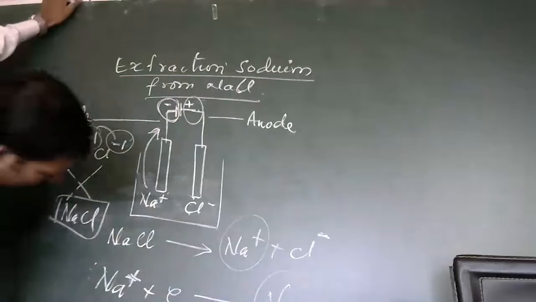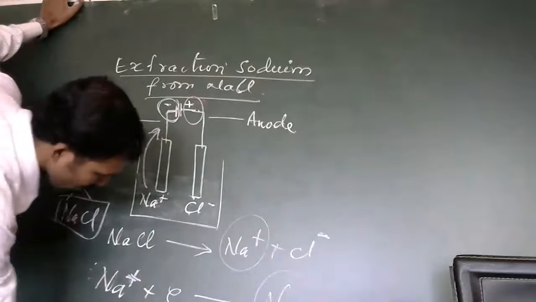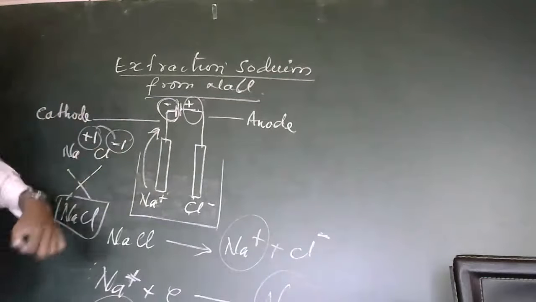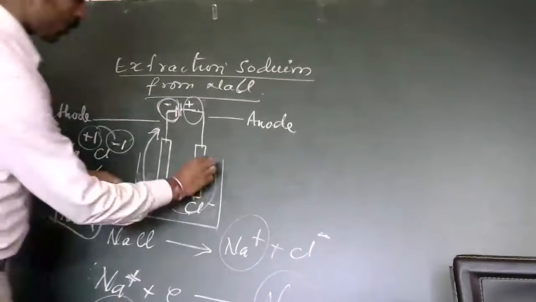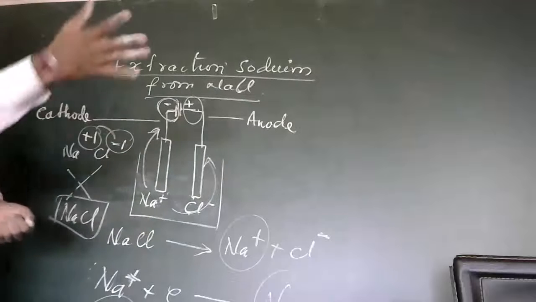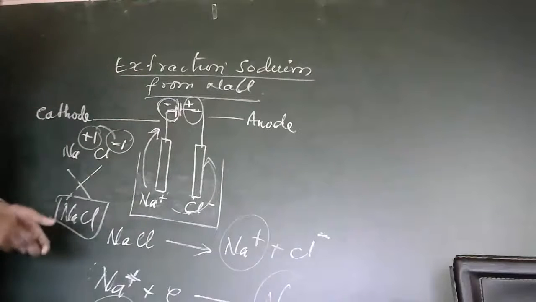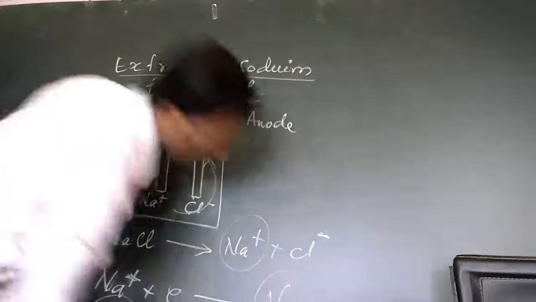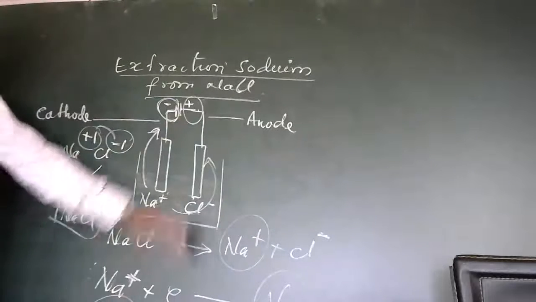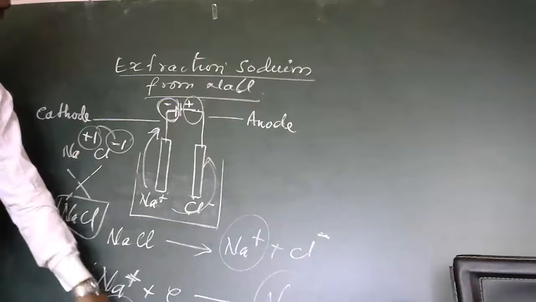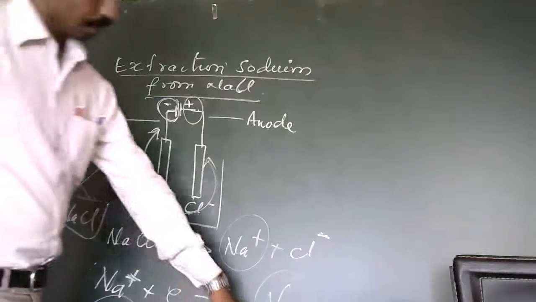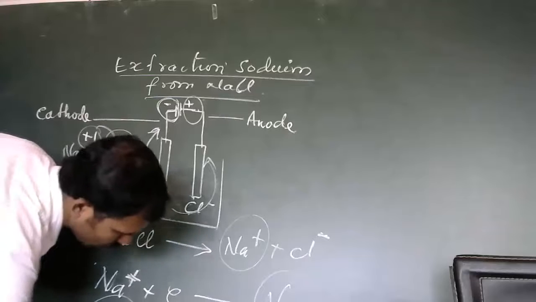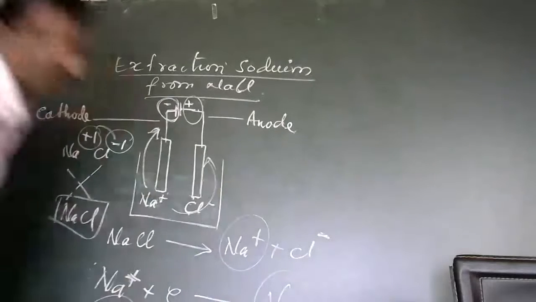On the anode side, what happens? It is minus, which means chlorine has taken the electron. When it goes to the anode, it gives the electron back and becomes a chlorine atom. Then chlorine bonds with another chlorine through a covalent bond to form Cl2.